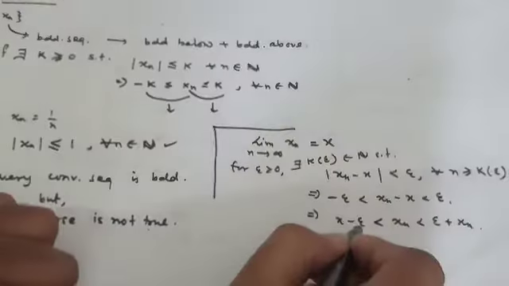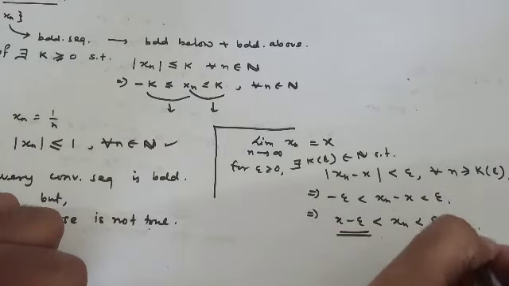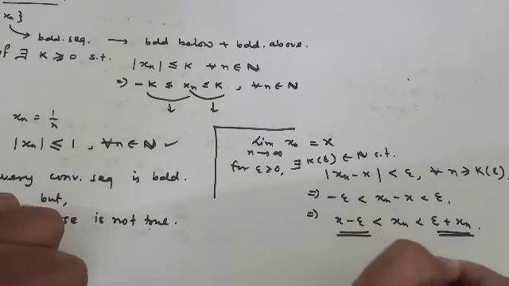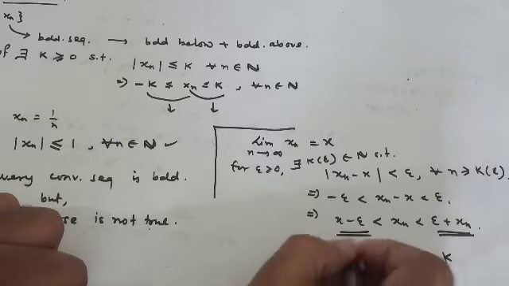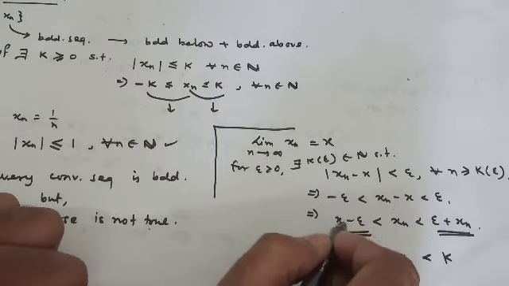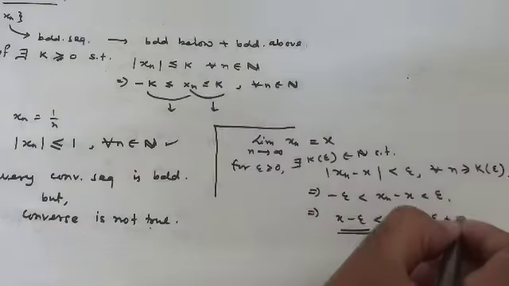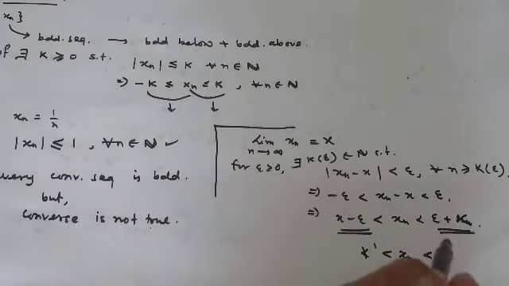After that we take the minimum of all these terms and the maximum of all these terms. Then we have xn lying between some number k dash and k. Here k dash represents the minimum of all the terms, that is x minus epsilon and the lesser terms, and for the maximum we take x plus epsilon and the higher terms, and we take k as the maximum of all those terms.